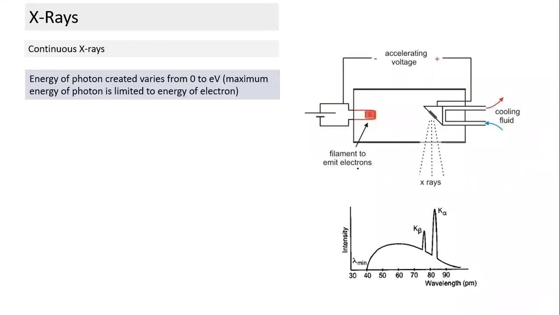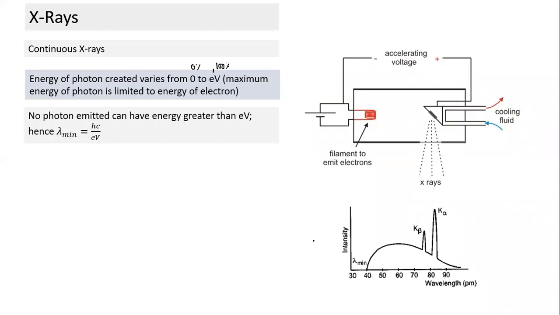Okay. So energy of photon created. We have seen the energy of the photon created varies from 0 to eV. eV is when 100% of the energy gets converted into photon energy, and close to 0% in the form of photon energy. And that is the instantaneous spectrum. So no photon emitted can have energy greater than eV. So lambda min is equal to what? Lambda min is this expression. Corresponding to this energy level, we calculate lambda as hc by E. So this expression gives you the minimum wavelength.